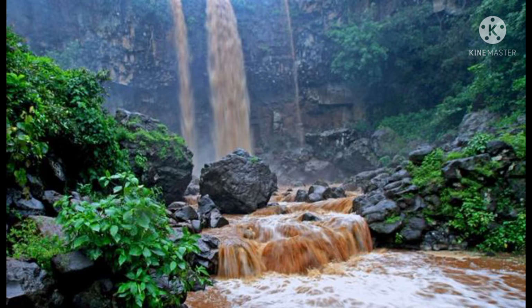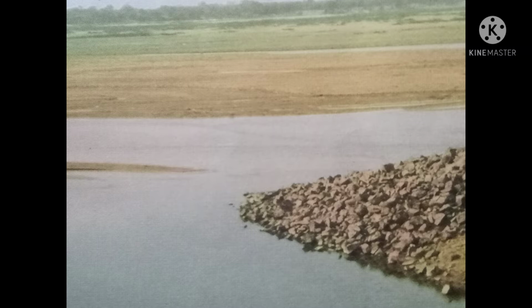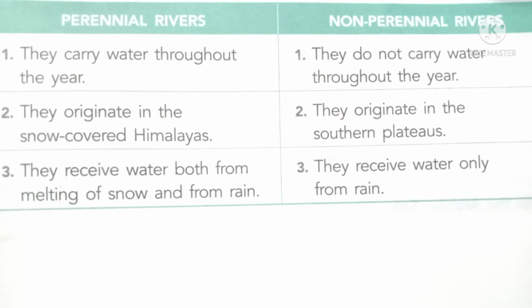And the other one is peninsular rivers. The peninsular rivers are non-perennial rivers, which means they do not carry water throughout the year. During the summer time, they will get dry also. So this is the difference. Look at this picture. Differences between perennial and non-perennial rivers.